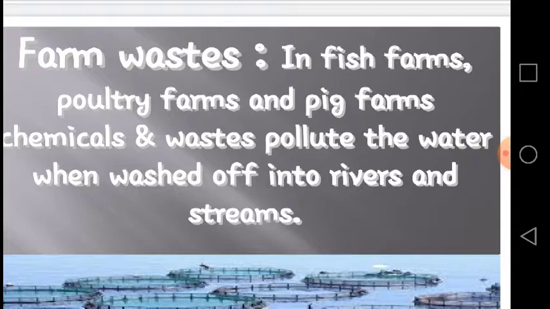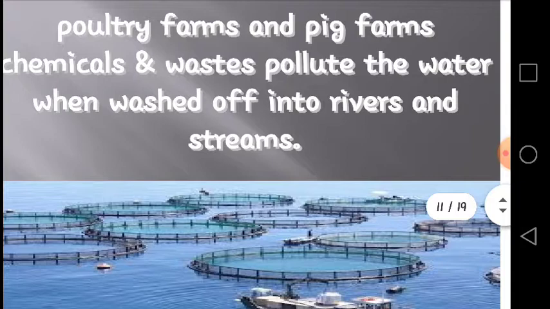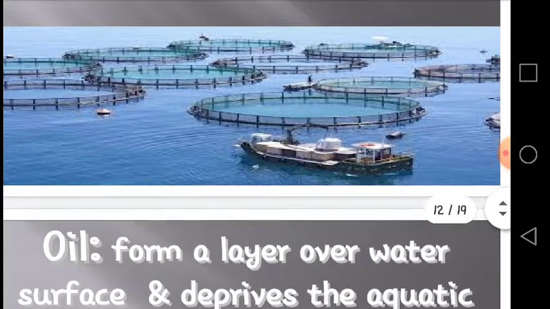chemicals are added to the water in the pens. Pens are specially designed to grow the fish in water. The chemicals are added in the pens to prevent fish from diseases. These chemicals and uneaten fish food finally are washed off into the streams and the rivers and pollute the water. Animal wastes from pig and poultry farms also pollute the water when they are washed off into the rivers and streams.